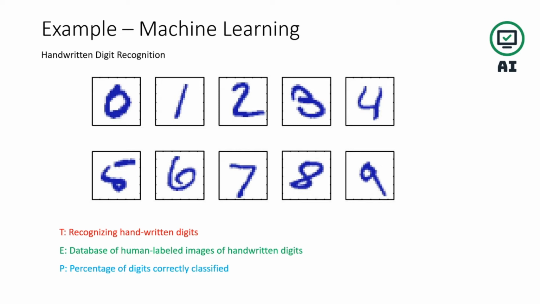The database of human labeled images of handwritten digits. Let's suppose you have a database of various people who have given samples, let's suppose 1,000, 10,000, and by that experience the model will learn and identify, okay, if in this manner the 7 is written, then put it in the 7 bucket. If in this manner 5 is written, then put it in the 5 bucket, classify in the correct bucket. And then we have to judge the performance also. P, percentage of digits correctly classified.